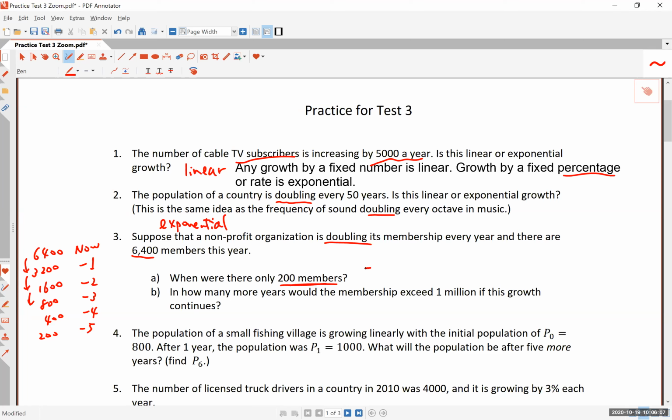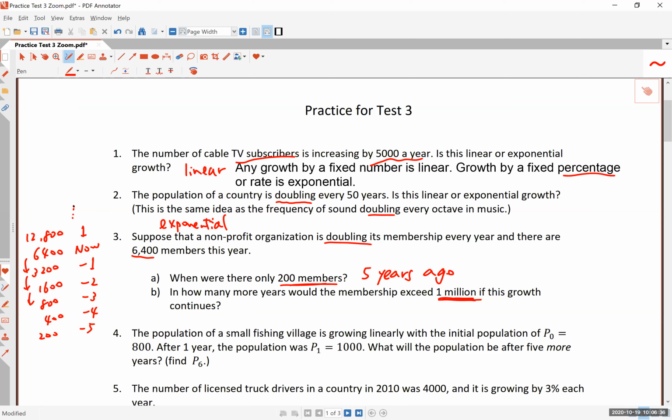So the answer is 5 years ago. And then, in how many more years would the membership exceed 1 million? That is optimistic, but if this growth continues, you can keep increasing this, doubling it, 12,800 a year from now, and so on. So you could do this.